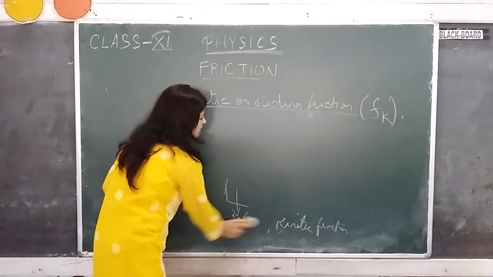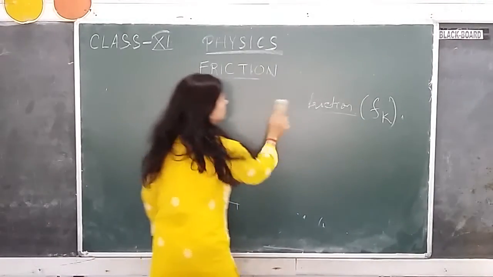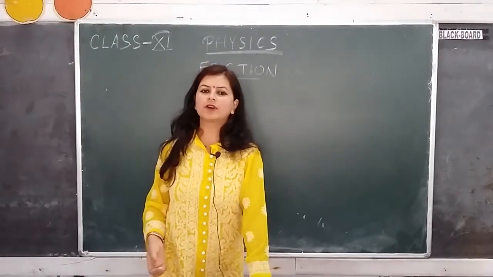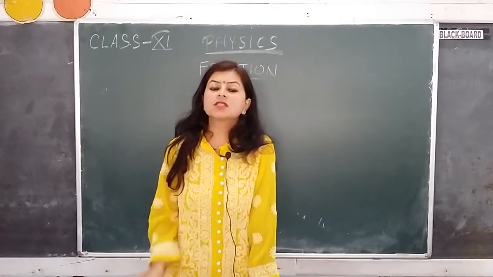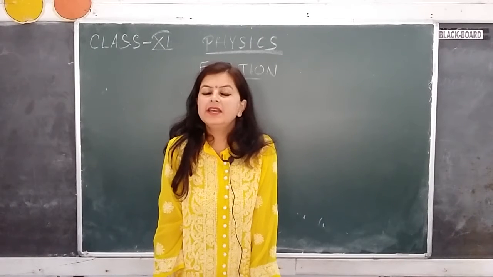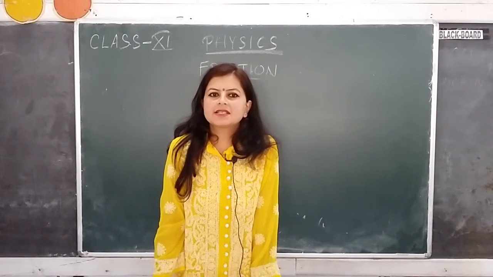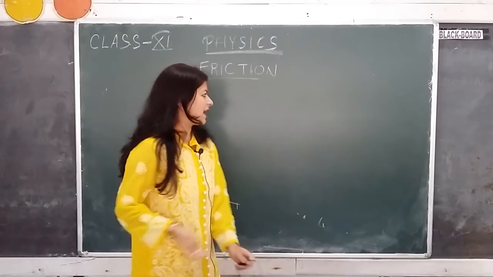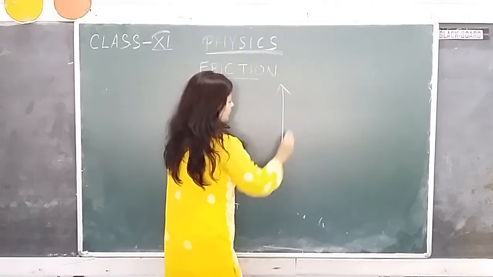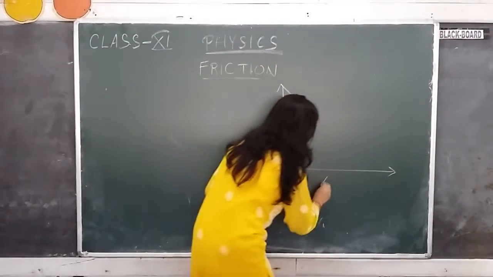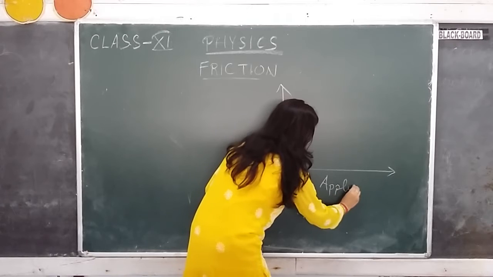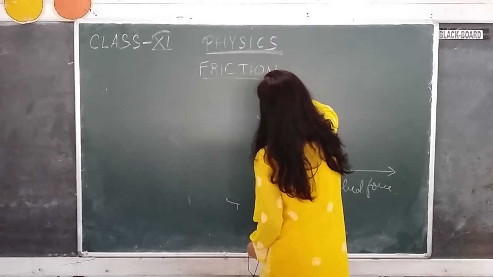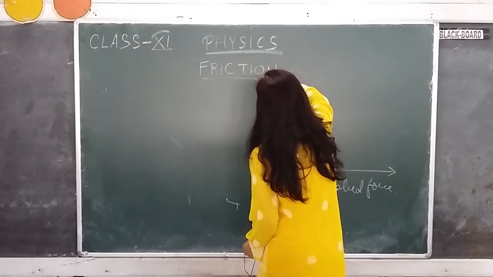Now, there is a graph which shows the frictional force versus applied force. As you increase the applied force, what happens to the frictional force? Initially when the body is at rest, on increasing the applied force, the frictional force also increases. So as we plot it in a graph, here we plot applied force and here we plot frictional force.